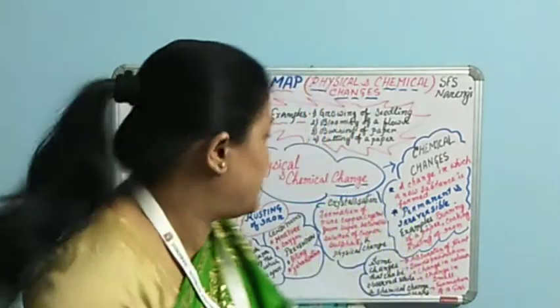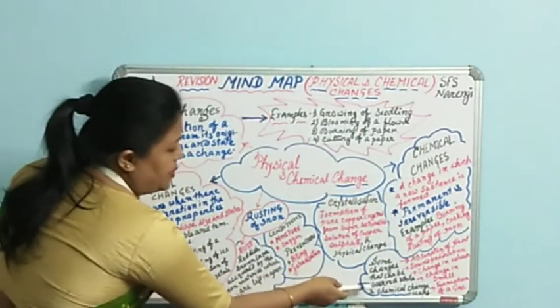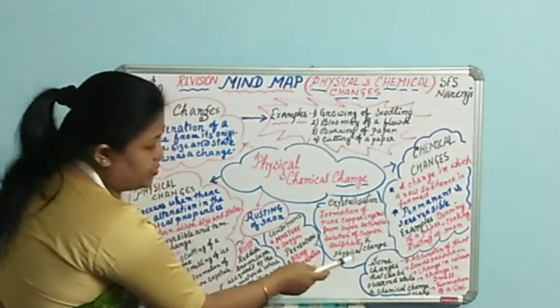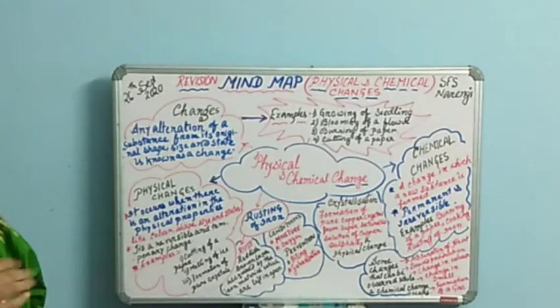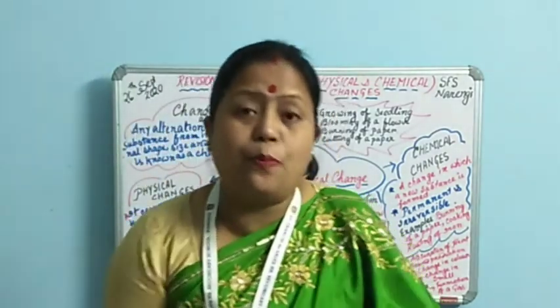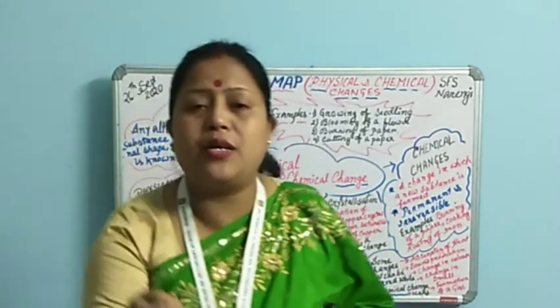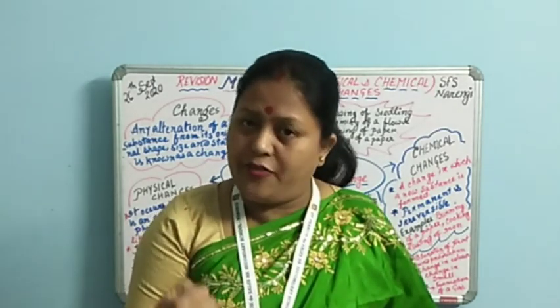So what are those? We have written here some changes that can be observed while a chemical change occurs. Number one, absorption of heat. Yes, in a chemical change, there is always absorption of heat. Suppose you burn a piece of paper, it absorbs the heat. It requires heat rather, and then it's a kind of chemical change.